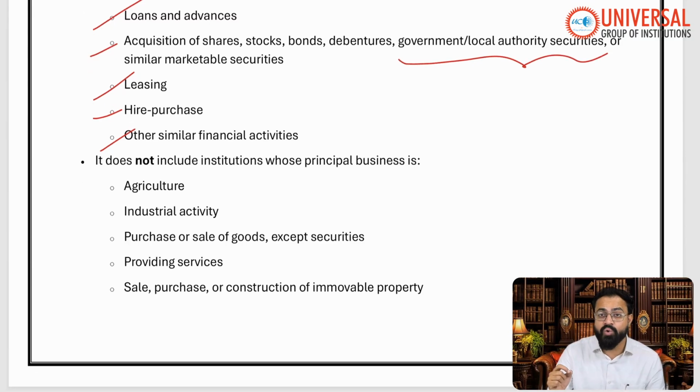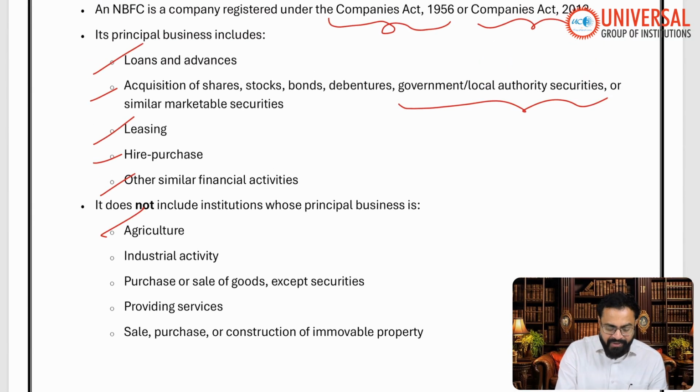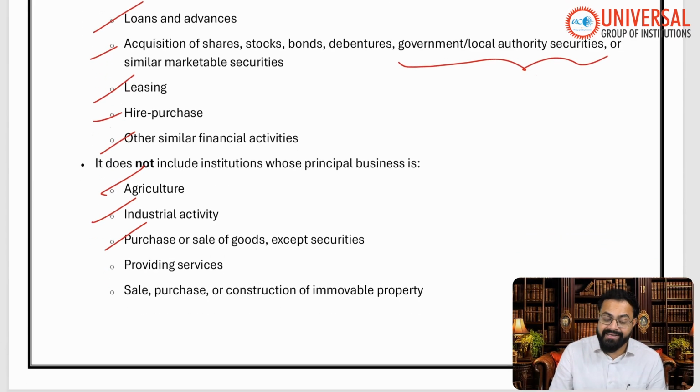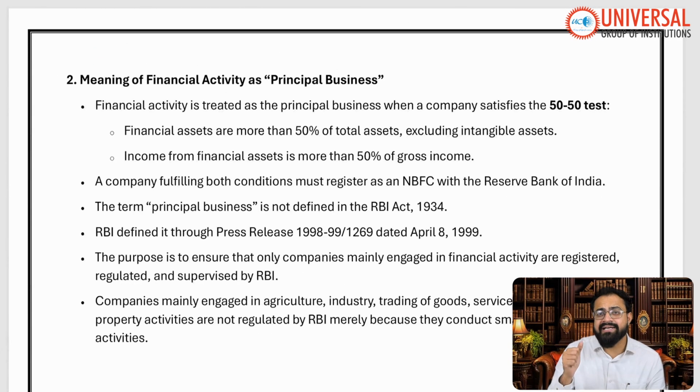And it does not include what? If the principal business is agriculture, industrial activity, purchase and sale of goods except securities, or providing services. Then here comes a question: what exactly does principal business mean? RBI has a very simple test called the 50:50 test.